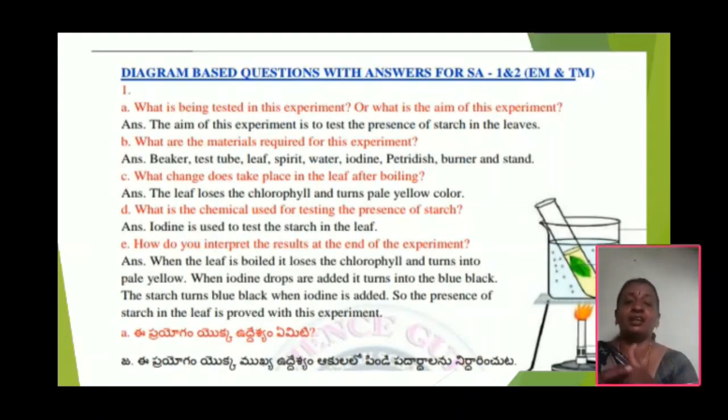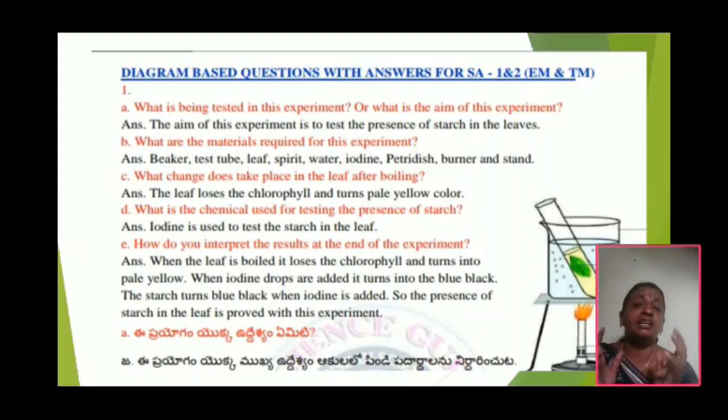Now we are going to some important questions, that is, diagram based questions, very important questions. We will discuss one by one. First one, what is being tested in this experiment, or what is the aim of the experiment? The aim of the experiment is to test the presence of starch in leaves.